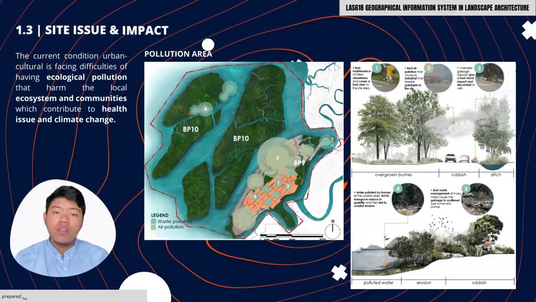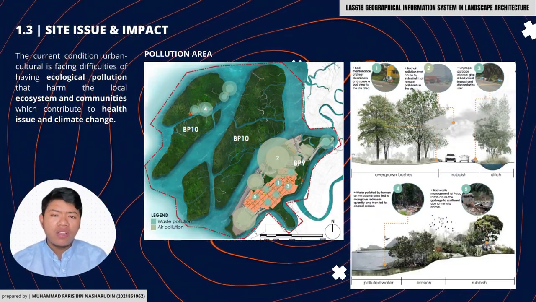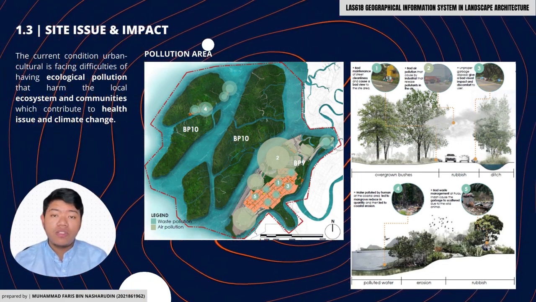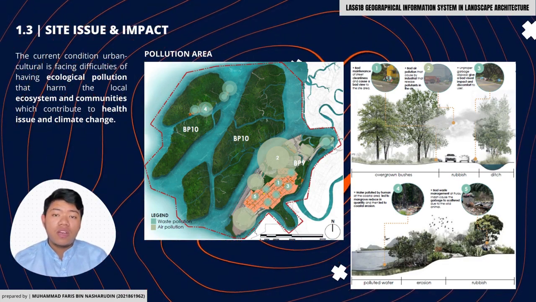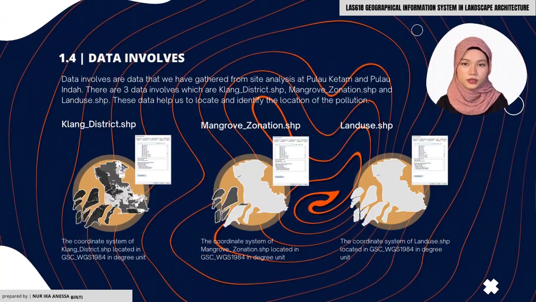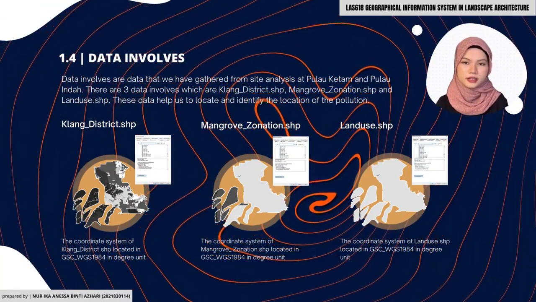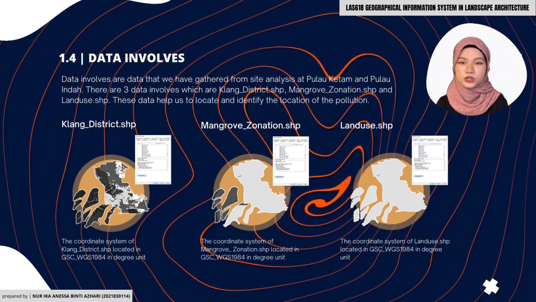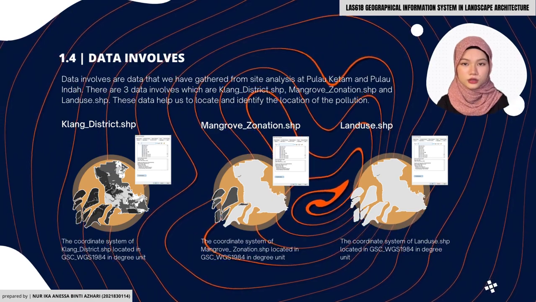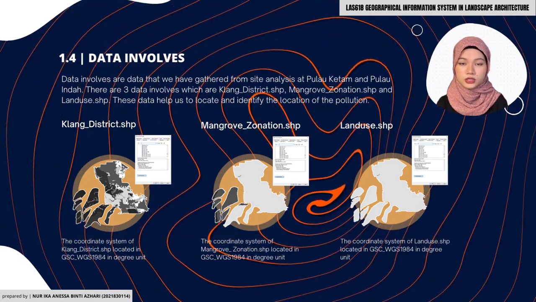For our site issue, the current condition is that the urban area is facing difficulties of ecological pollution that harms the local ecosystem and communities, which contributes to health issues and climate change. The main issues at our site are waste pollution and air pollution. The data involved are raw data that we gathered in site analysis and converted into ArcGIS data. These data are located in Pulau Ketam and Pulau Indah, which involve the Klang district shapefile, mangrove zonation shapefile, and land use shapefile. These data will help us to identify and locate the pollution in the area.